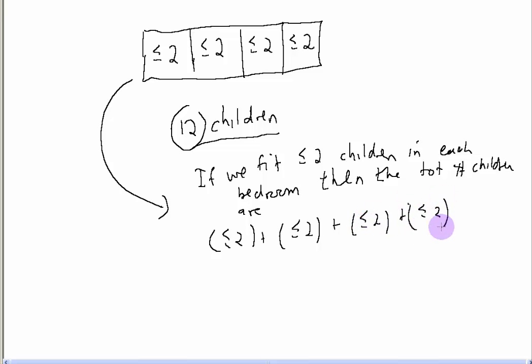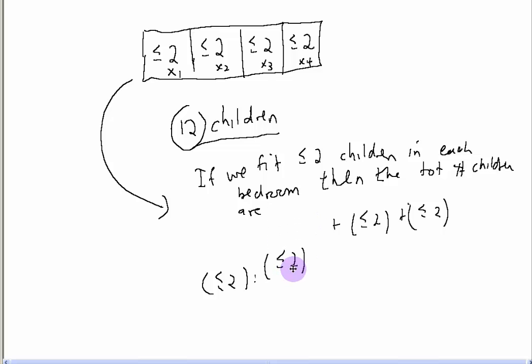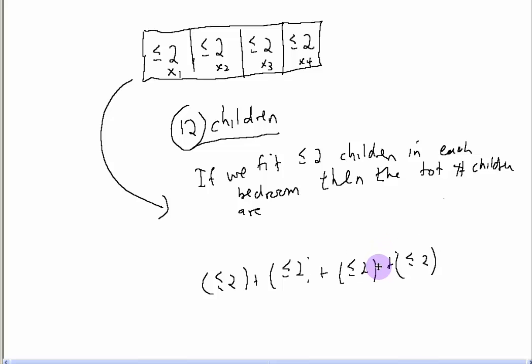Okay, so this is kind of shorthand. To be a little bit more formal, I'll call these x1, x2, x3, and x4. Okay, let me move this down. I may have to do it in 2 stages. Okay, so I have x1, x2, x3, x4.